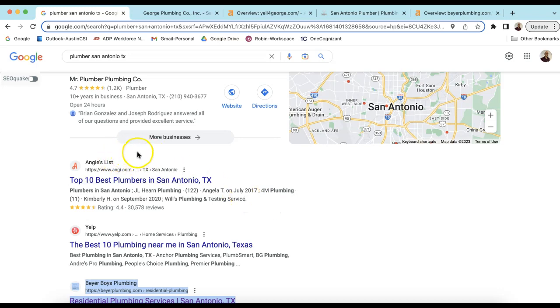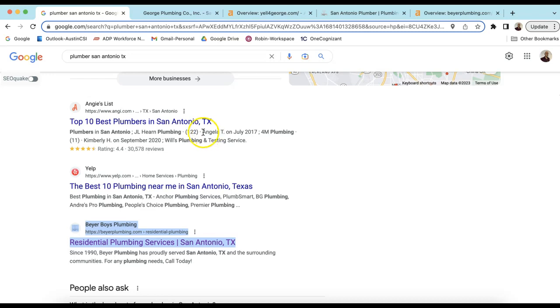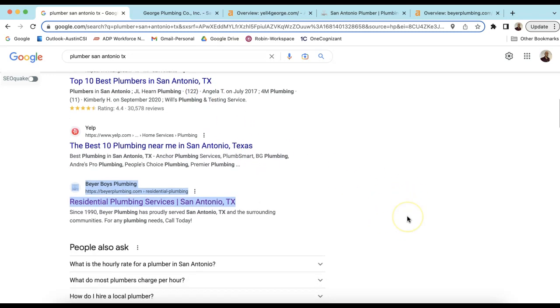But we call these organics right here. So the goal is to organically be at the top of the page for any kind of service you do or area you provide for in the search keyword here. Typically we don't count directories like Angie's List and Yelp, because consumers are going to go to a local business, especially if it's an emergency type of service.